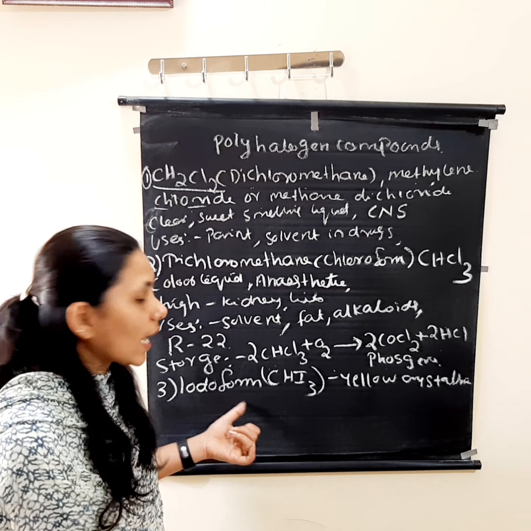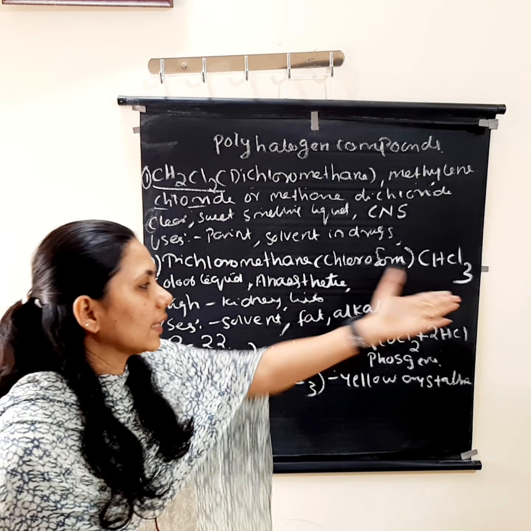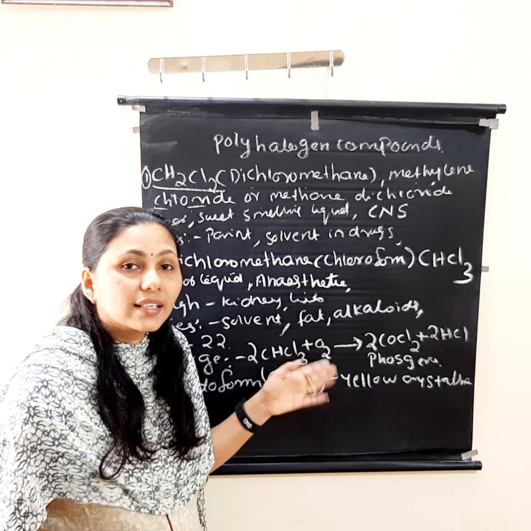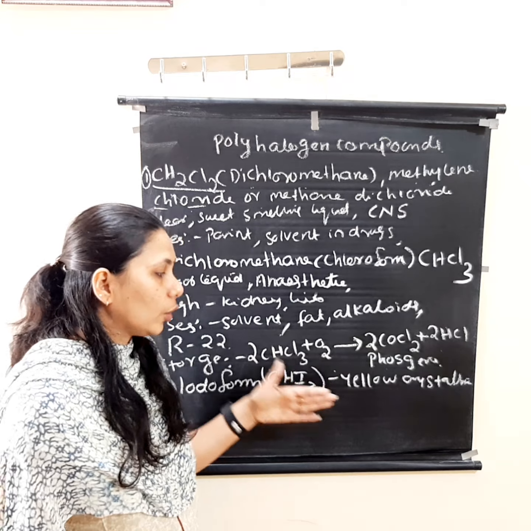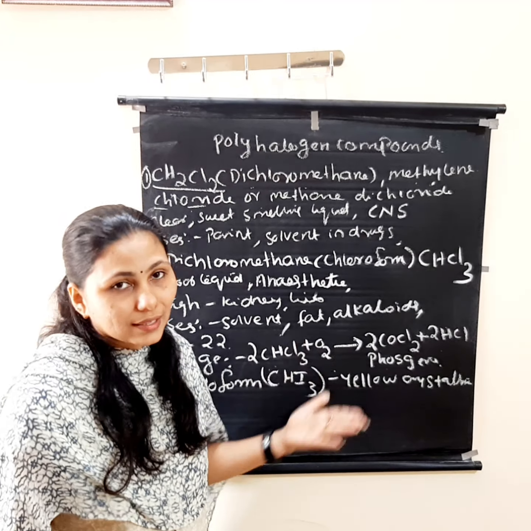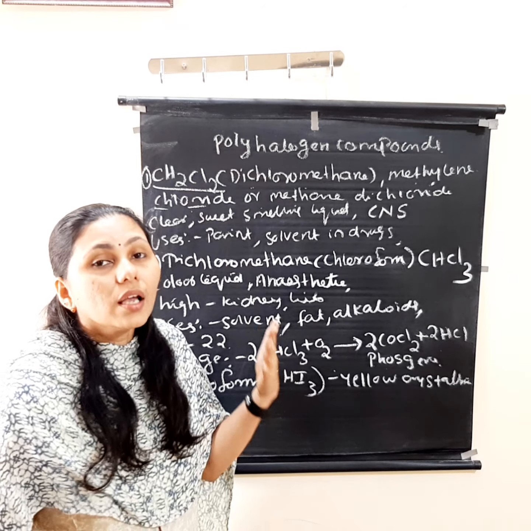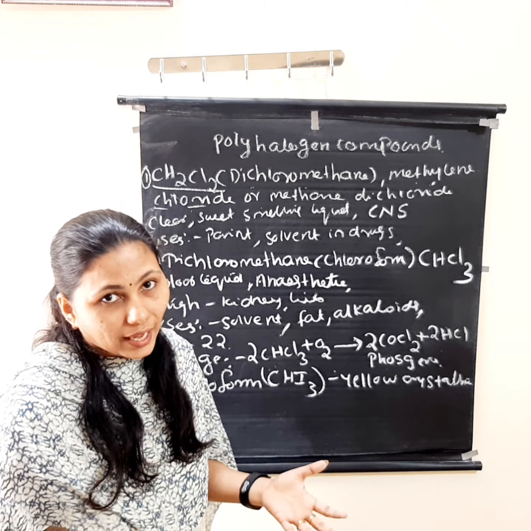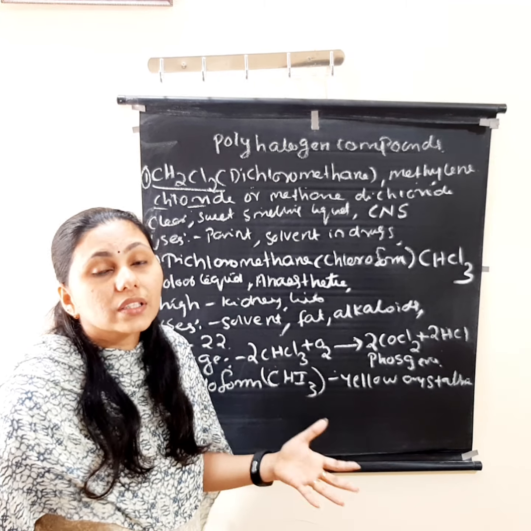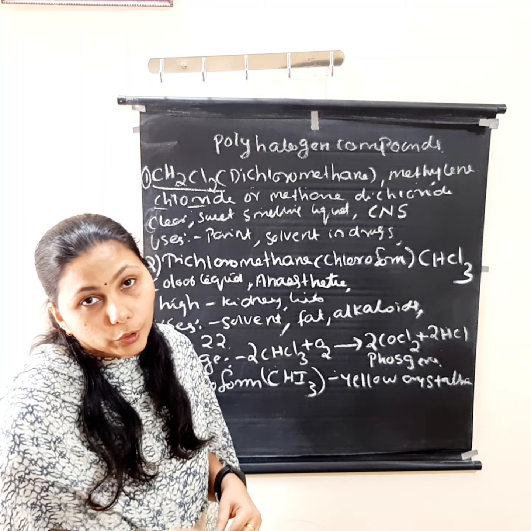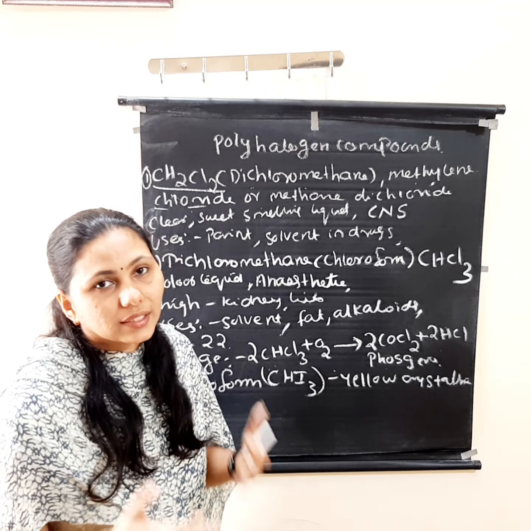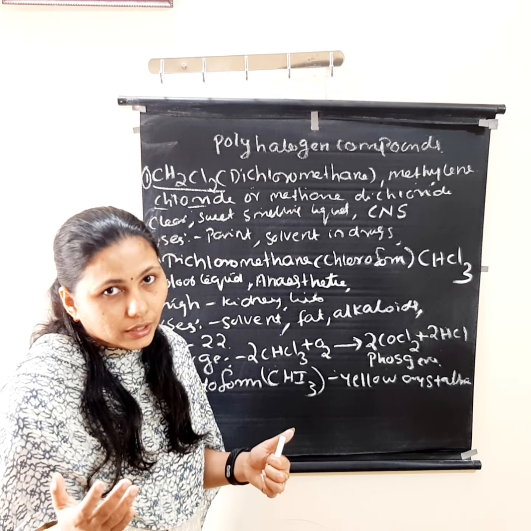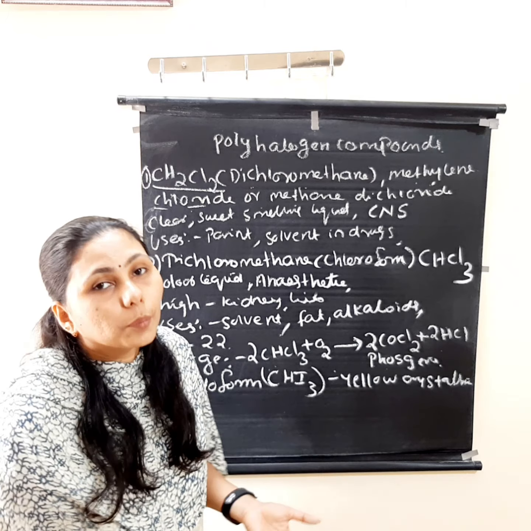Okay. Next one is iodoform. Same as chloroform, but iodoform means which one? CHI3. Okay. So it is a yellow crystalline substance, and it is used as an ingredient in ear powder for dogs and cats, along with zinc oxide and propionic acid. Okay, that means it is used as an ingredient in ear powder for dogs and cats to prevent infection. Okay, along with which one? Zinc oxide and propionic acid.